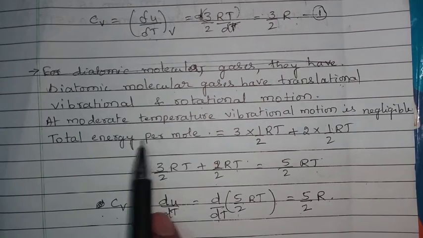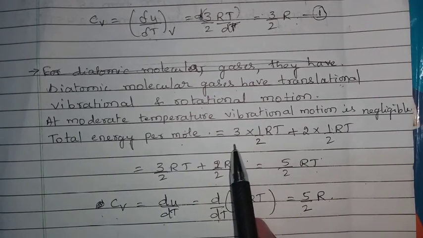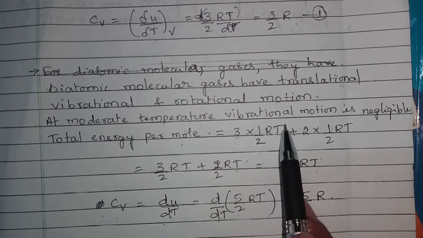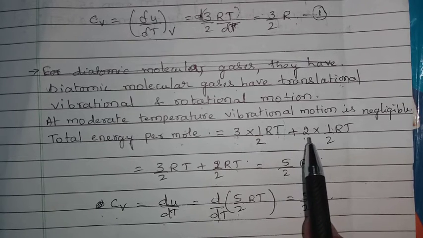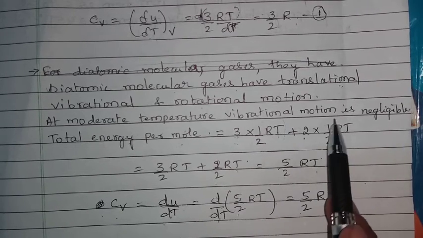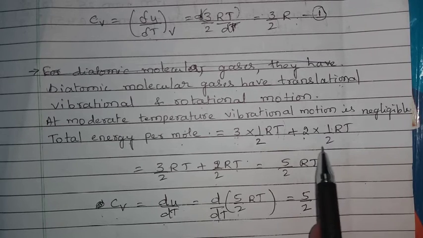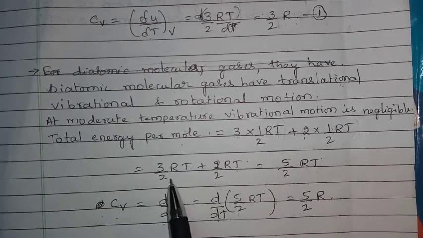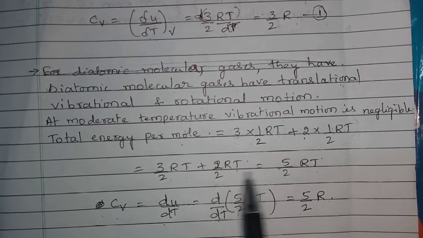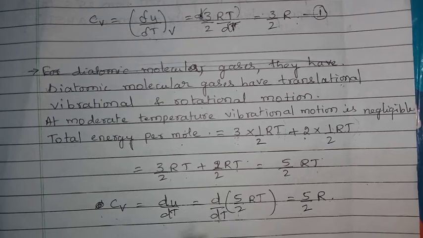So total energy per mole is equal to 3 translatory degrees of freedom and the energy contributed per mole, plus rotatory degrees of freedom 2 and the energy contributed per mole. On solving we are getting 3 by 2 RT and 2 by 2 RT, simply RT.